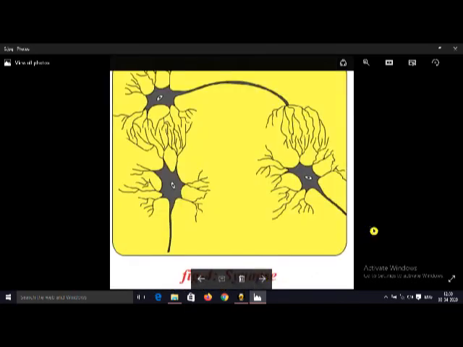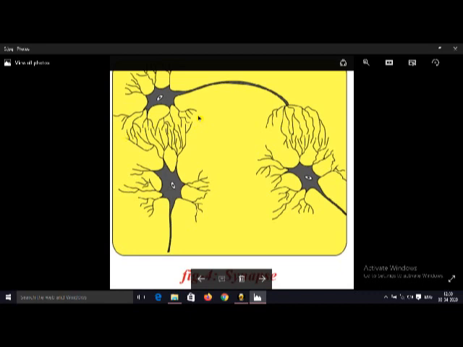The next one is, here neurons are there, and these neurons are connected with one another. Neurons generally connect with another neuron or with muscles. These connections, that means the connection between the two neurons or the connection between the neuron and the muscle, that place is called synapse. This is very, very important.